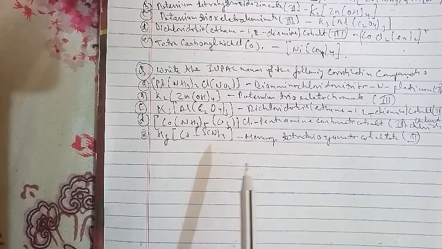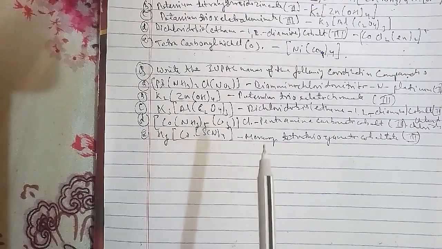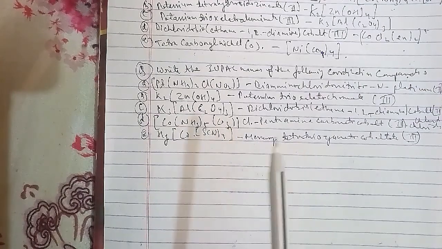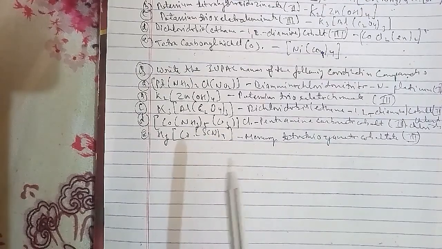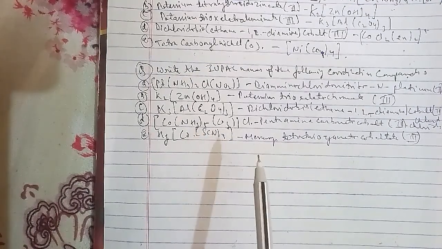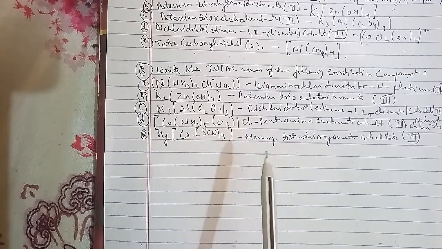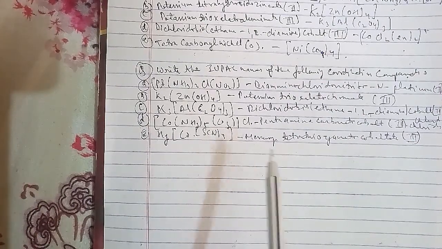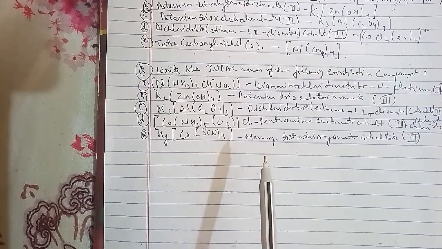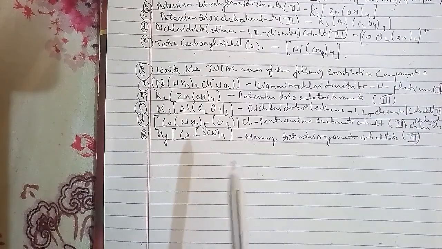In unit 4, we covered chemical kinetics, where we had completed rate of chemical reactions, factors influencing the rate of reaction, integrated rate equation, pseudo first order reaction, temperature dependence of the rate of reaction, and collision theory of chemical reactions as well. Unit 5 is surface chemistry, where we covered adsorption, catalysis, colloids, classification of colloids, emulsions, and colloids around us. Unit 6 is general principles and processes of isolation of elements, where we completed occurrence of metals, concentration of ores, extraction of crude metal from concentrated ore, thermodynamic principles of metallurgy, electrochemical principles of metallurgy, oxidation, reduction, refining, and uses of aluminium, copper, zinc and iron.